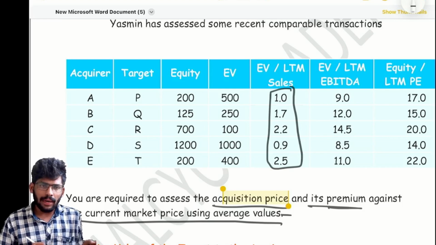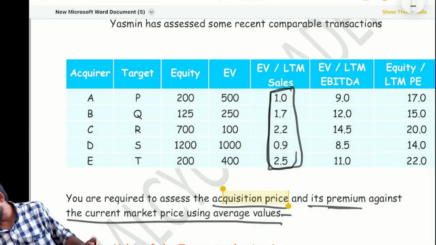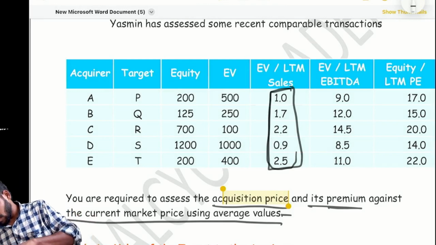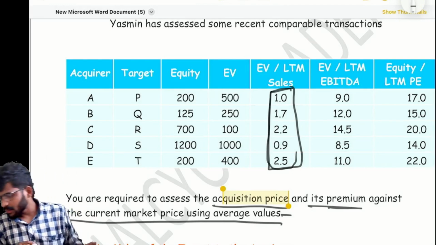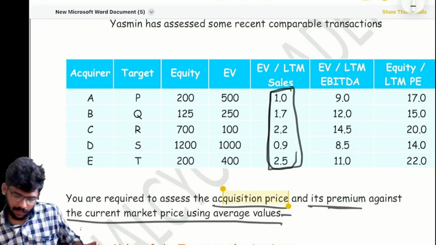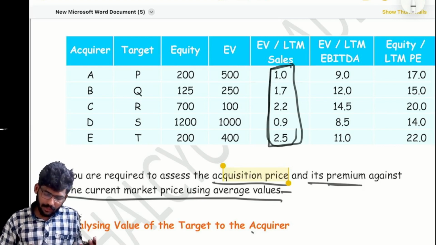The question is asking us to take average values, so I need to take the average value. Everyone, please calculate the average.